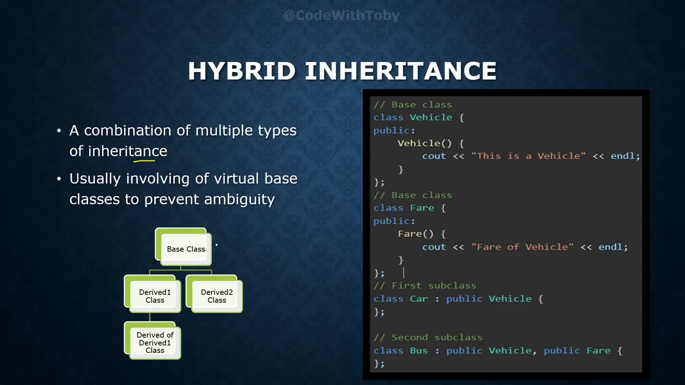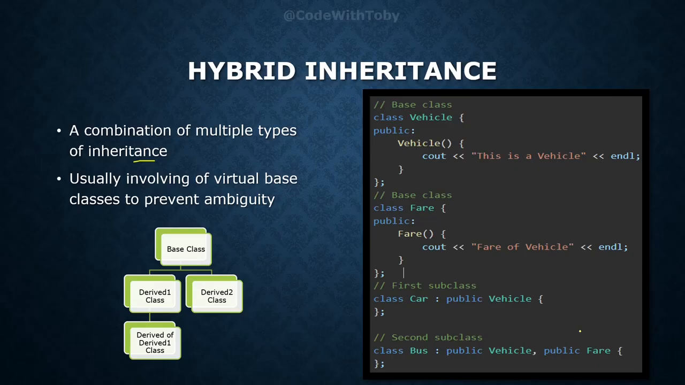So here, as you can see, we have a base class which is inherited by two derived classes, and those derived classes are again inherited by some class. So if you look carefully, it is using two types of inheritance. One is multi-level inheritance and the other one is hierarchical inheritance. Here in this example, we can see we have a vehicle class and a fare class. The car class is inheriting the vehicle class and the bus class is inheriting both the vehicle and the fare class, kind of creating a hybrid of multiple types of inheritance.